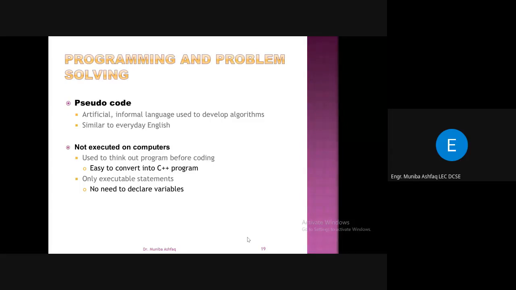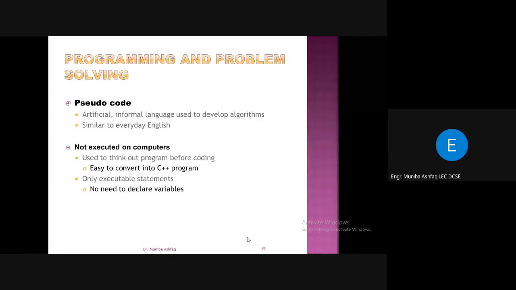But pseudocode is such a type of informal language. This is artificial informal language used to develop algorithms. It is similar to everyday language. It has no rules, right? You just write some steps that, okay, if I have to solve this problem, this would be this step. First, let's suppose I want to add two variables and store the result in another variable, right? Then what you have to do is you just